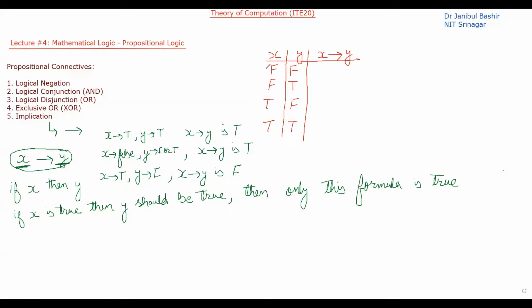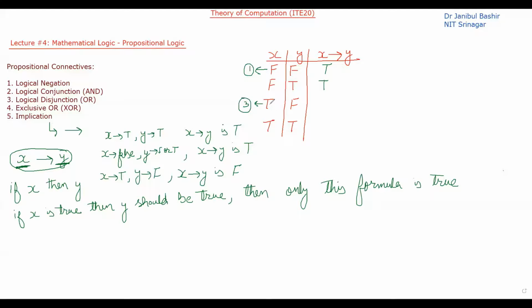So let's take the first case. In the first case, X is false. So here I said, when X is false, I don't care about the Y. Whatever Y is, X implies Y will be true. So it will be true in both the cases. Now, if X is true in the third case, then Y should be true, then only this is true.